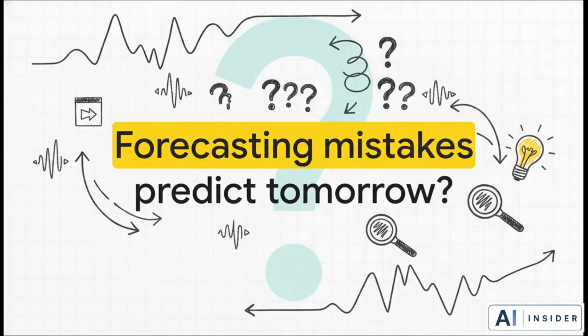Because in data science, a forecasting error isn't actually a failure at all. It's a hidden signal just waiting to be decoded. Think about it. When a mathematical model gets something wrong, that discrepancy isn't just random noise. Often, it contains the exact missing information we need to correct our course.